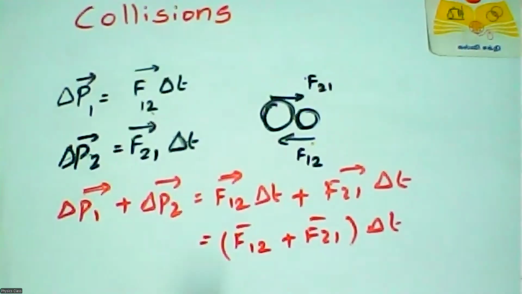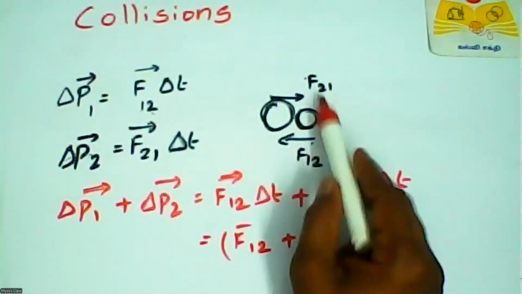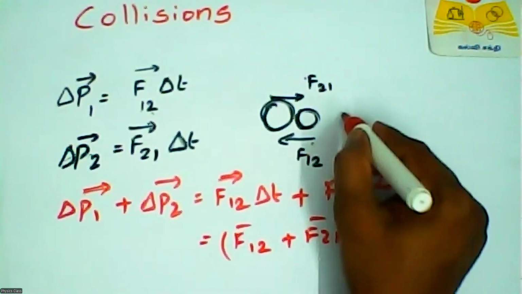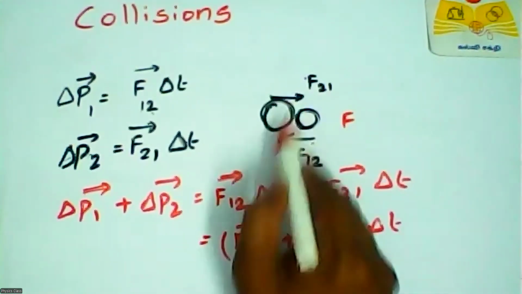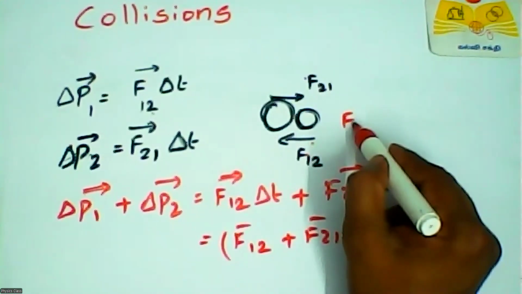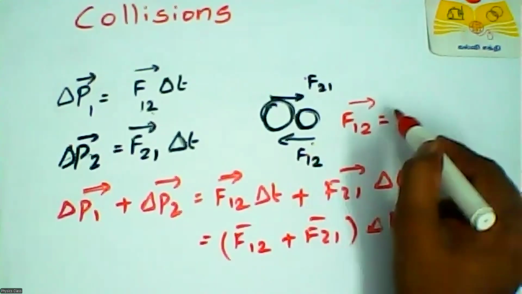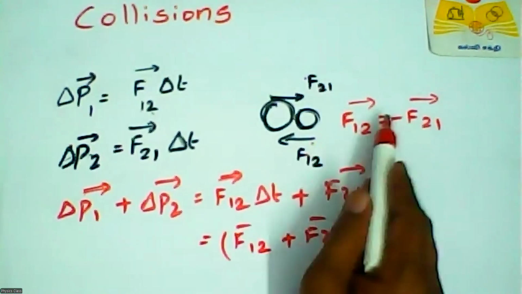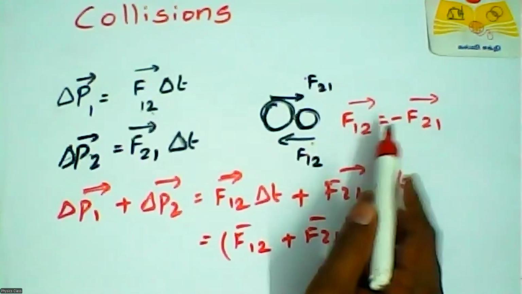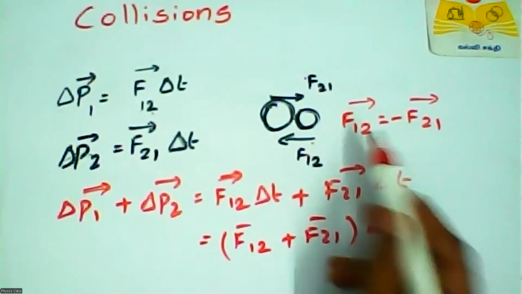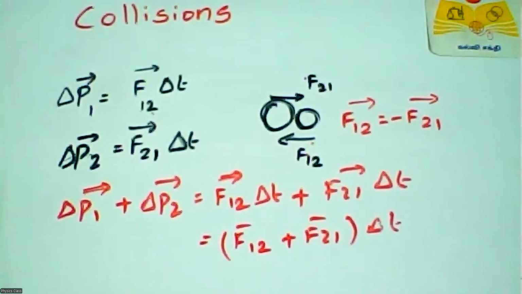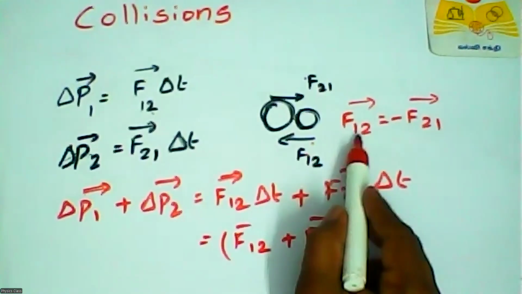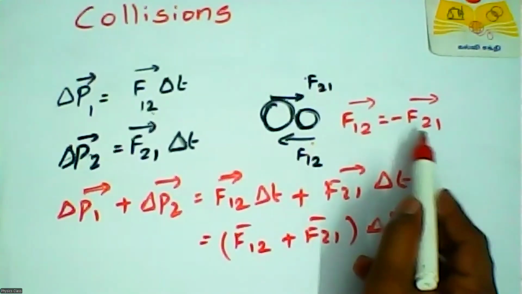According to Newton's third law, this force is equal to that force but in the opposite direction. You can see the direction. So F12 is opposite to F21. These two forces are equal but in opposite directions. By Newton's law, if you push one object, that object pushes your hand in the opposite direction. So F12 is equal to minus F21.